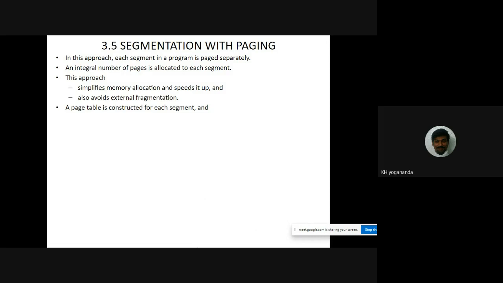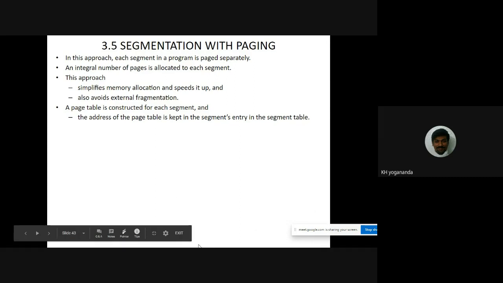And here we know that there will be a page table as well as the segment table. A page table is constructed for each segment. Why? Because for each segment we are giving an integral number of pages. Correct. So an individual page table will be there for each individual segment. The address of the page table is kept in the segment entry only. This we know in the segment table. Why? Because since we are allocating pages to an individual segment, definitely there will be an individual page table.